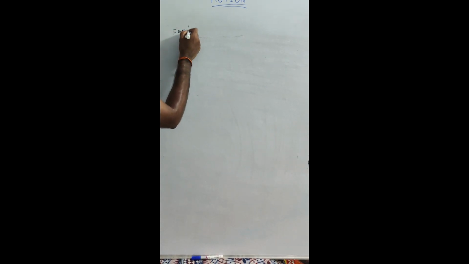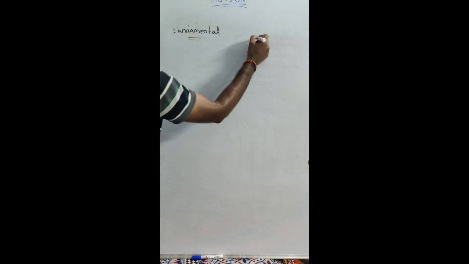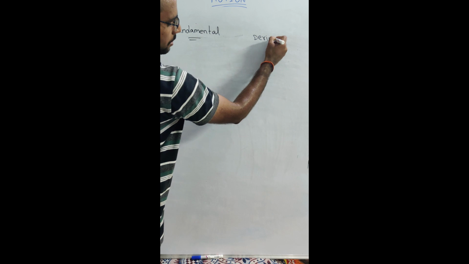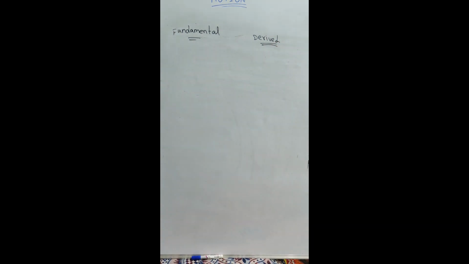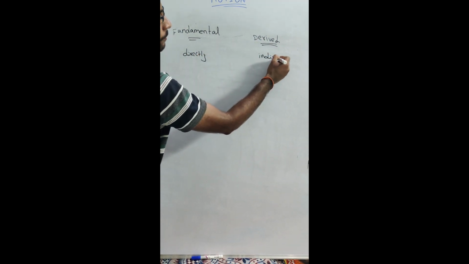The quantities which are measurable directly are called fundamental quantities. The quantities which are measurable indirectly are called derived quantities. Clear, right?